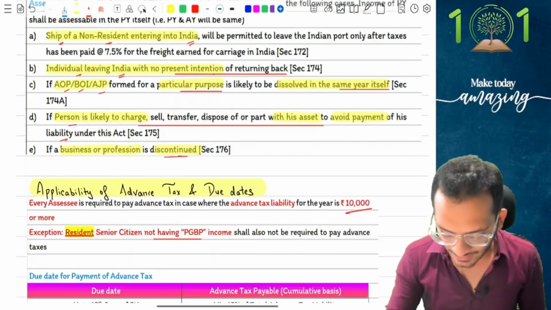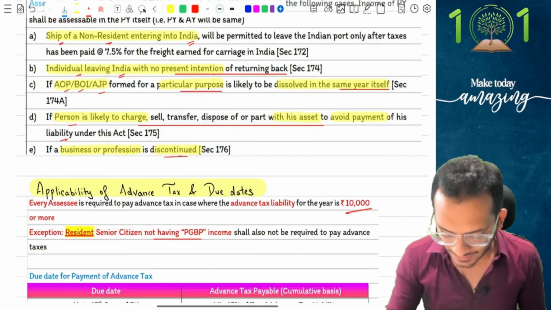Second, any kind of casual income. Winnings are always unpredictable, so you cannot guarantee that you will be the winner, and therefore it will only be taxable from when you get the winnings. Third, any person having PGBP income for the first time. The first time I'm going to have PGBP income, I will be liable to pay advance tax only from that quarter when I start my business. And fourth, any dividend income which I earn in the current year will be liable to advance tax only from that quarter when I get the dividend income.